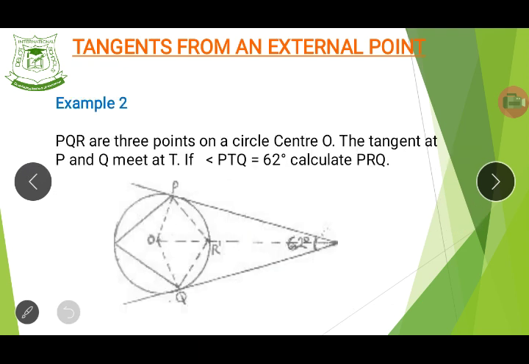That is, the angle formed at the center of the circle is always 2 times the angle formed at the circumference here. So what does that mean? It means that 2 times this angle at R will give you this angle. And when you divide this angle by 2, you will get this angle. Do you get it now?